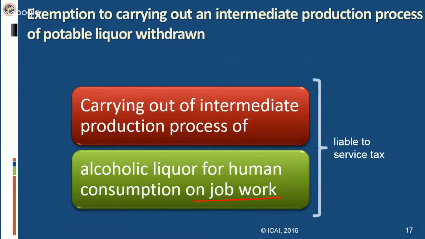Earlier, this was exempted by the mega exemption notification, but due to the amendment in the negative list of services, the same amendment has been carried out in the mega exemption notification also, and the exemption has been withdrawn. So this is a withdrawal of exemption, and it is effective from 1st June 2015.